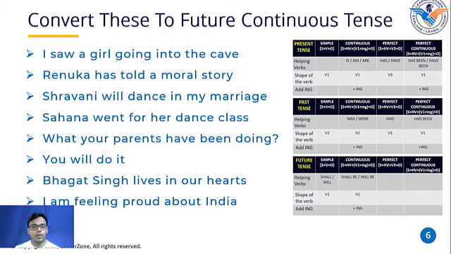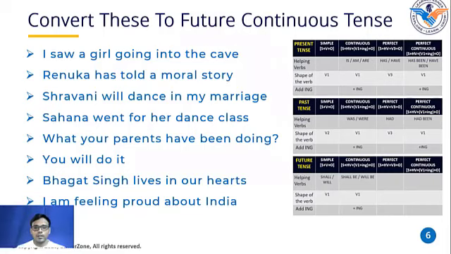Now I want you to convert this sentence into past perfect continuous tense. I had been feeling proud about India. Very good. Now convert the same sentence into simple future tense. I will feel proud about India.